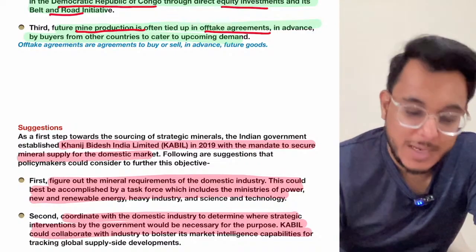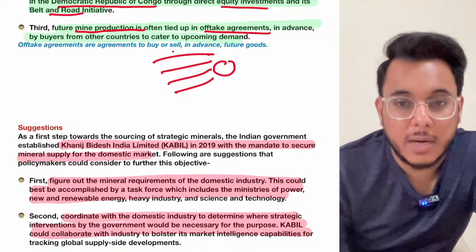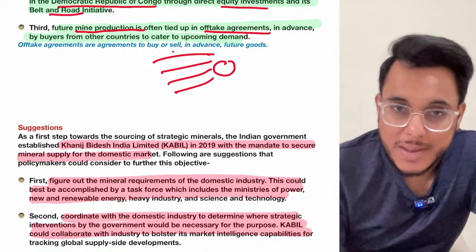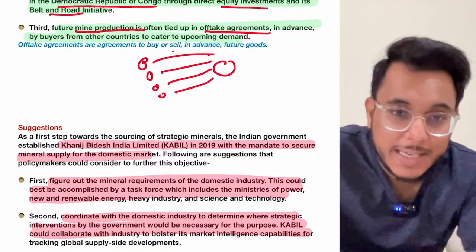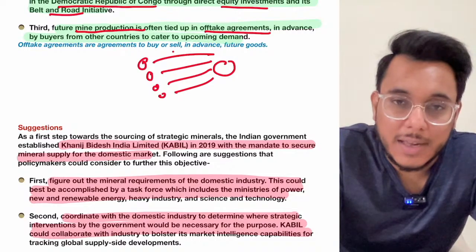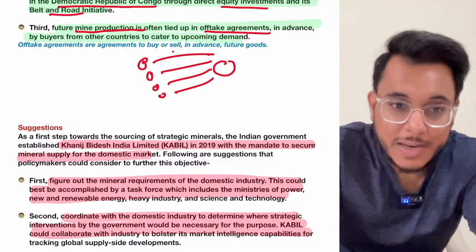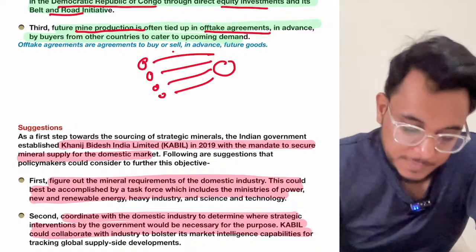Now what are offtake agreements? See, a mining project has started. In advance there will be an agreement done by the governments that whatever mineral will be produced, these governments will procure that particular thing. So the advance agreements have been signed. Now if advance agreements are signed on all the rare earth or critical minerals being extracted, India might not be able to take its fair share.